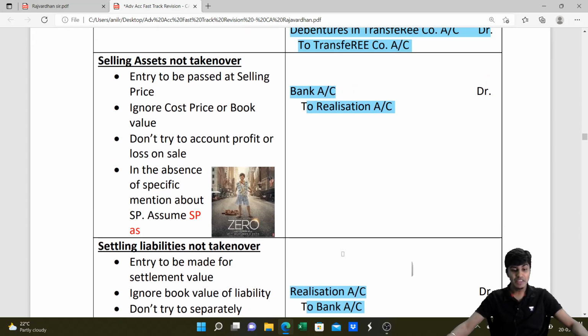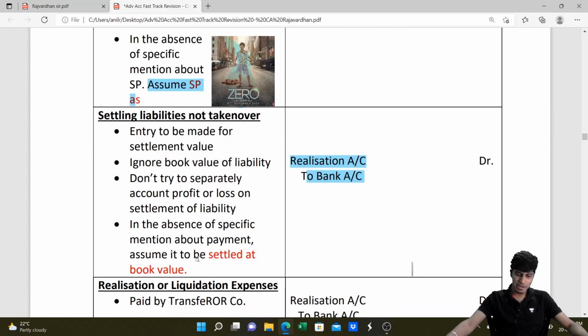Fantastic. And if they have not mentioned the value of realization of the asset, always assume it to be zero. Like this. You remember this movie of Shah Rukh Khan, Zero? Yeah, like that. Remember the value of the asset to be realized as zero if value is not mentioned. Why? Prudence, conservatism principle. You get this? However, if for liability they have not mentioned anything, we'll assume it to be settled at book value. Why? Against prudence or conservatism.